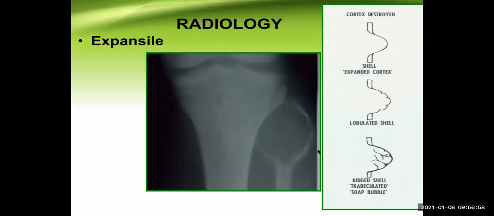Now, let's talk a little bit in detail still because this is an important one. And right after this class, you should remember what the important radiological features are. So this is the expansile property of giant cell tumor. Now, in this case, this is the fibula bone, the upper end of the fibula is affected here. This is a schematic diagram which is explaining these things. See that the cortex is destroyed, and it may look different. This is a soap bubble appearance because of the different trabeculae which are present at the center.